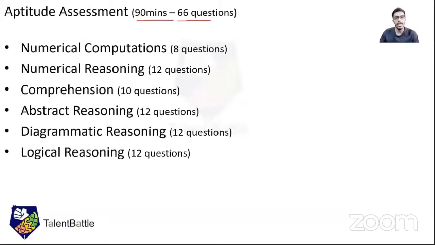So this time there are 8 questions from numerical computations, 12 from numerical reasoning, 10 from comprehension, 12 from abstract reasoning, 12 from diagrammatic, and 12 from logical. Okay, so you know this particular pattern. So now let us check what you need to do.